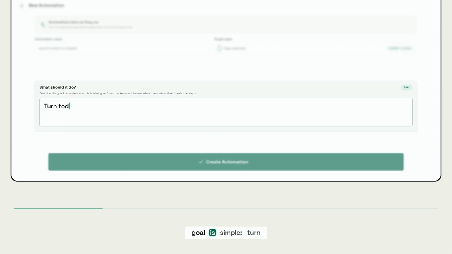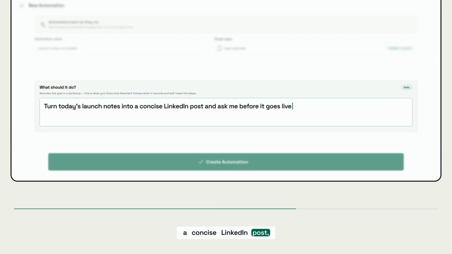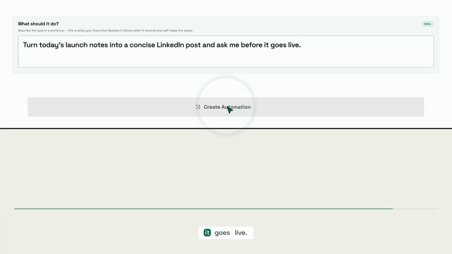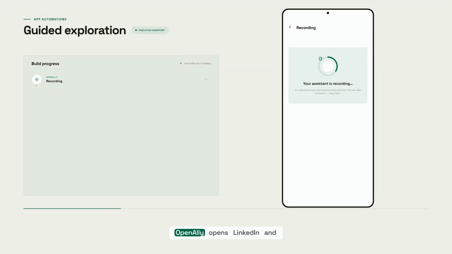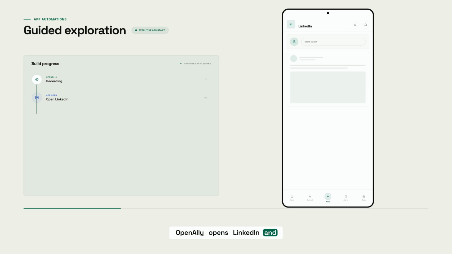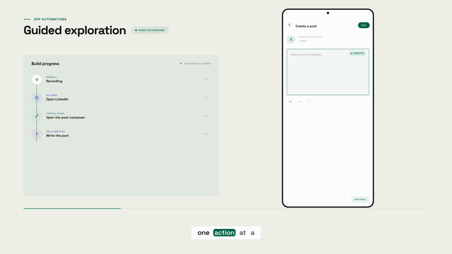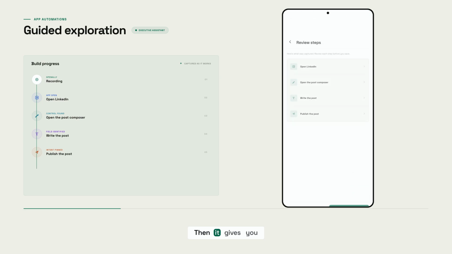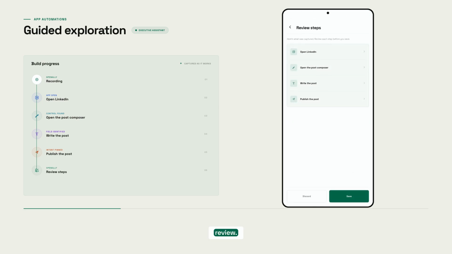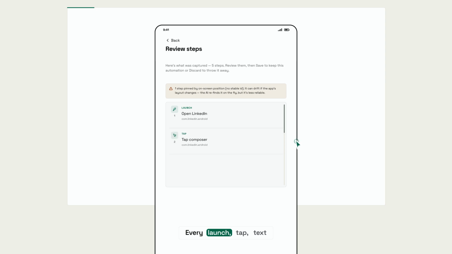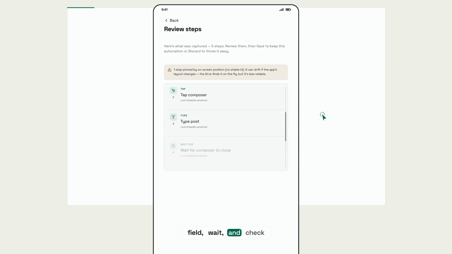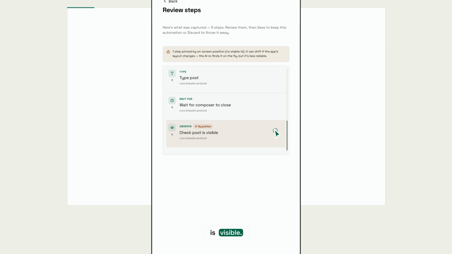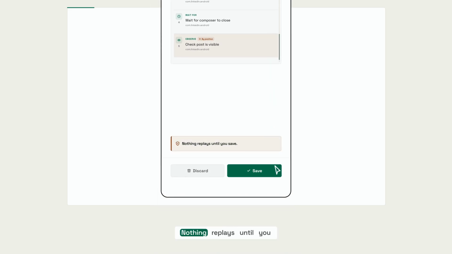For this one, the goal is simple. Turn today's launch notes into a concise LinkedIn post and ask me before it goes live. OpenAlly opens LinkedIn and works toward that goal one action at a time. Then it gives you the captured sequence to review. Every launch, tap, text field, wait, and check is visible. Save it or discard it. Nothing replays until you decide.